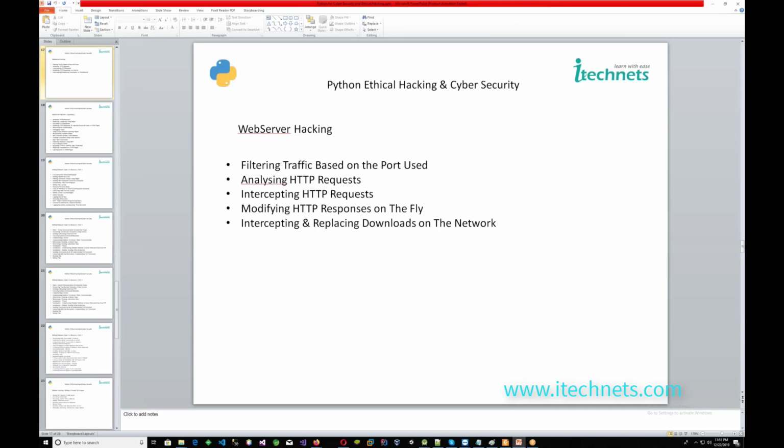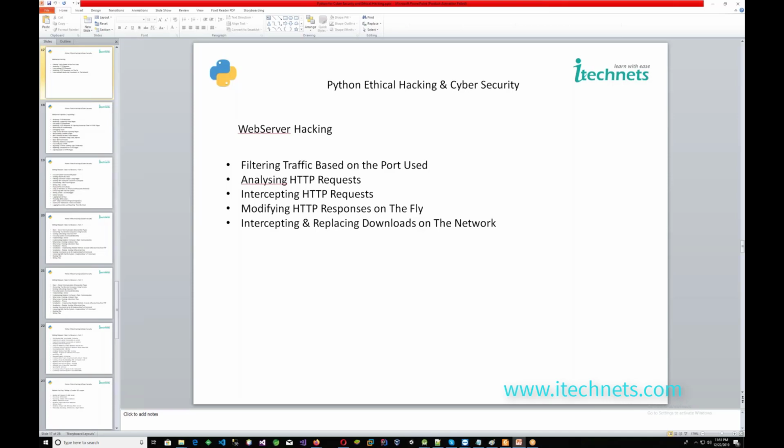Now you see, in web server hacking, we are filtering the traffic based upon the port used, analyzing the HTTP request, intercepting the HTTP request, and modifying the HTTP responses on the fly. On the fly means when somebody makes an HTTP request, we can modify it and respond according to our own responses. We can also intercept and replace downloads on the network in an HTTP domain.